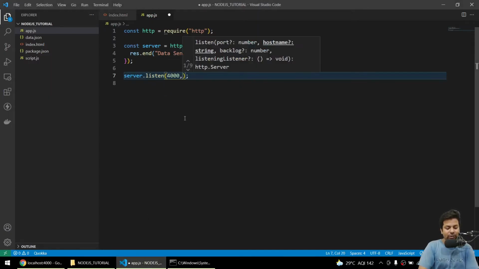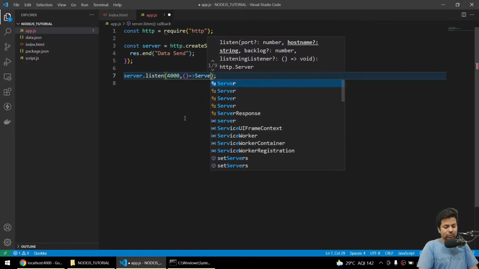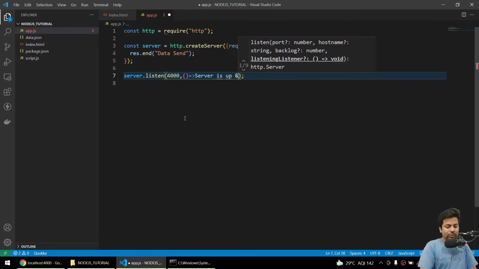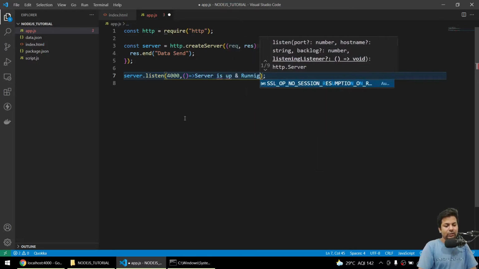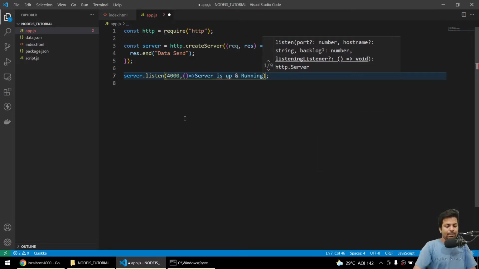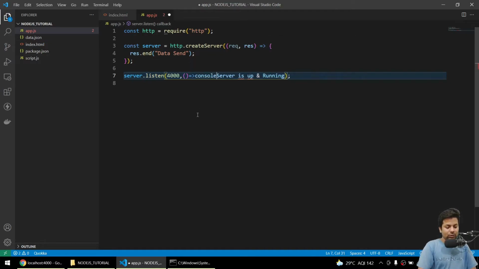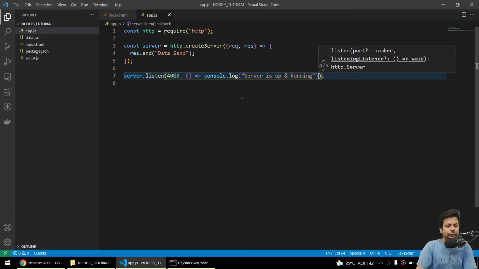Here I can just add a console.log to know the server is up and running.